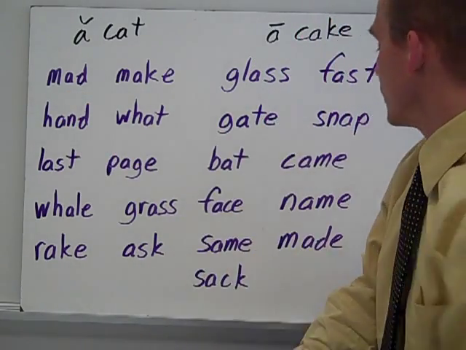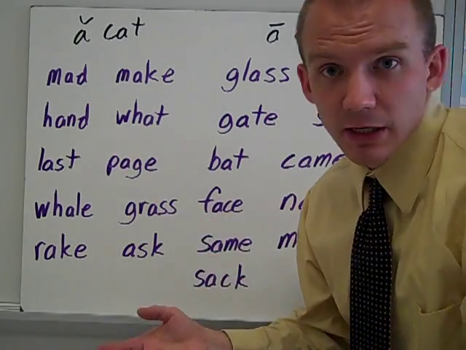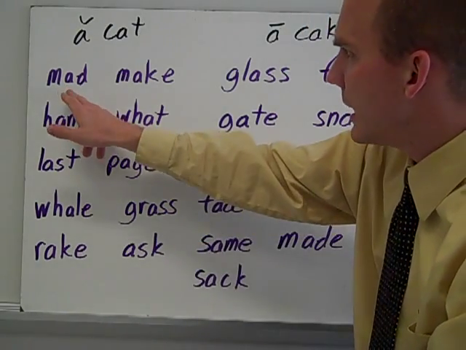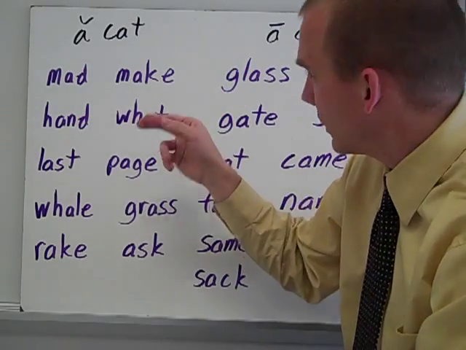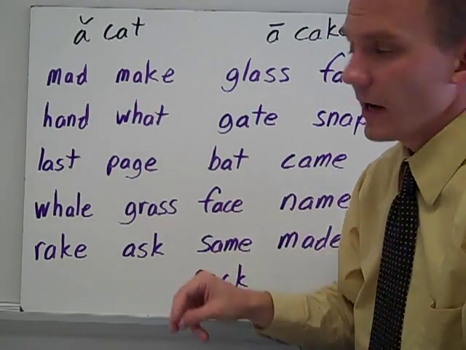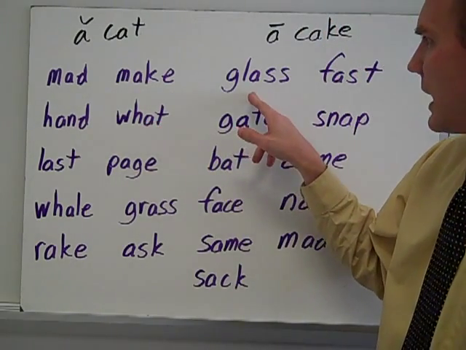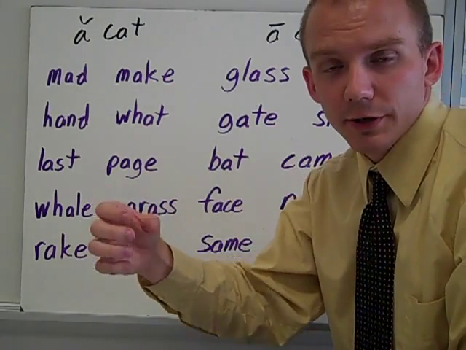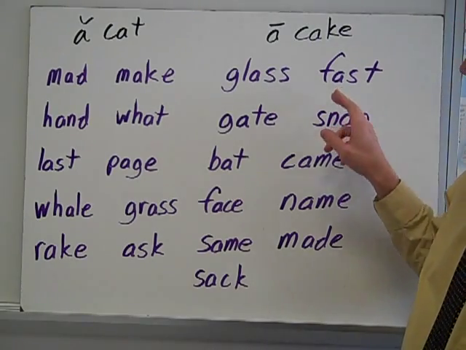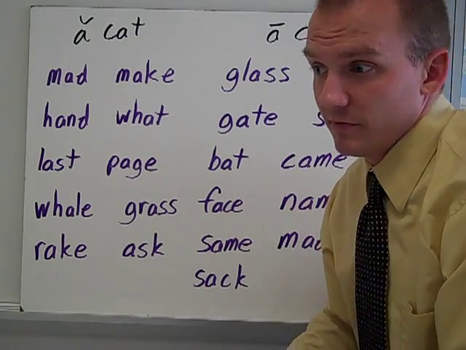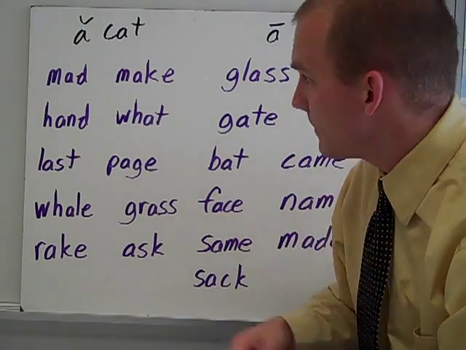Let's look at all these other words here. Kind of talk about maybe what some of them mean. And then we'll sort them based on how they sound. Mad, like when you're angry. Make, like if I were to put something together, I might make it. Listen to those sounds. Glass, like you might have a glass of water. Fast, someone who's very quick is fast, or who can run fast, just, speedy.